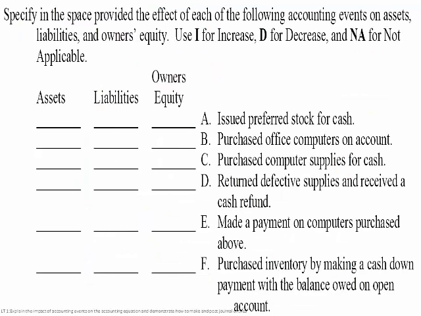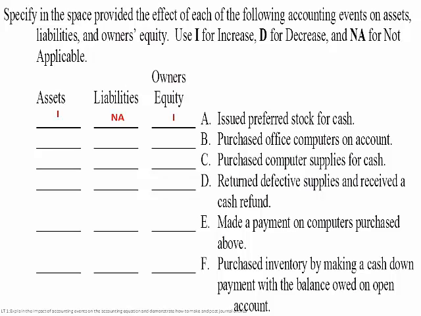So we'll take a look at another real quick little thing here. Specify in the space below the effect of each of the following accounting events on assets, liabilities, and owner's equity. Use I for increase, D for decrease, or NA for not applicable. Issued preferred stock for cash. Well, we're going to increase our assets because of cash. Our liabilities won't get impacted, and our owner's equity will increase, so our owners will be worth more.